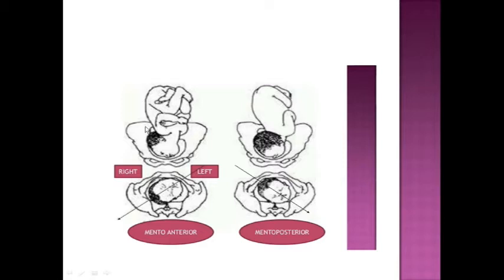occipito-posterior. Okay? If you extend this same flexed head because of any cause, the mentum will come anterior, and the presentation will be the face. In that case, mentum is the denominator, so the direction depends on the mentum. When there is extension, the face will be the presentation, the denominator will be the mentum, and the direction should be left mento-anterior, as it is right and it is left. So occipito-posterior position always comes as mento-anterior.